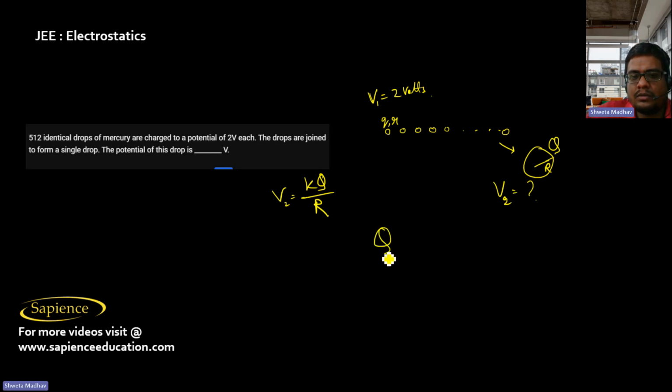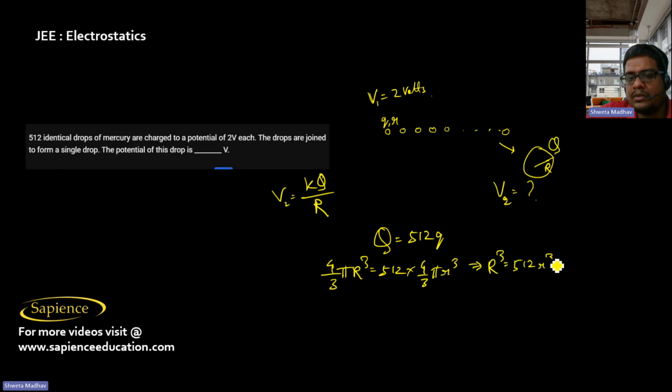So then we can say Q will be equal to 512 q by law of conservation of charge, and the net volume will be the same. So 4 by 3 pi R cube will be equal to 512 into 4 by 3 pi small r cube. So therefore R cube is equal to 512 r cube. So therefore R will be equal to